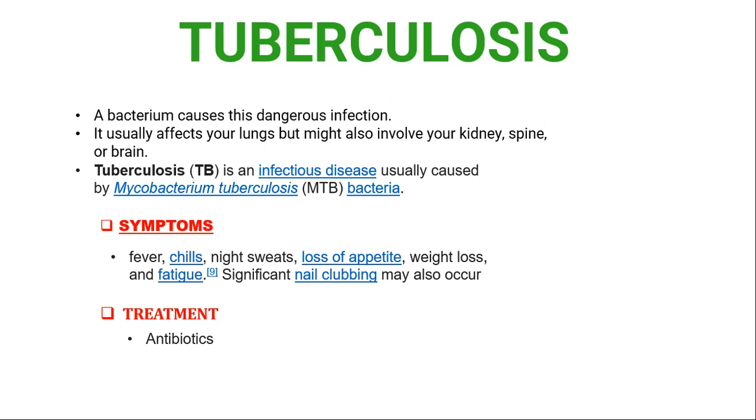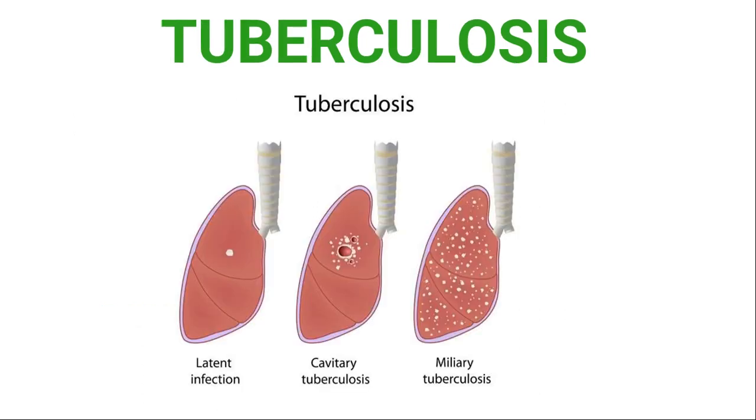Treatment is the same, antibiotics. Here you can see the diagram for tuberculosis. In the last stage, it affects the whole lung. This is about tuberculosis.